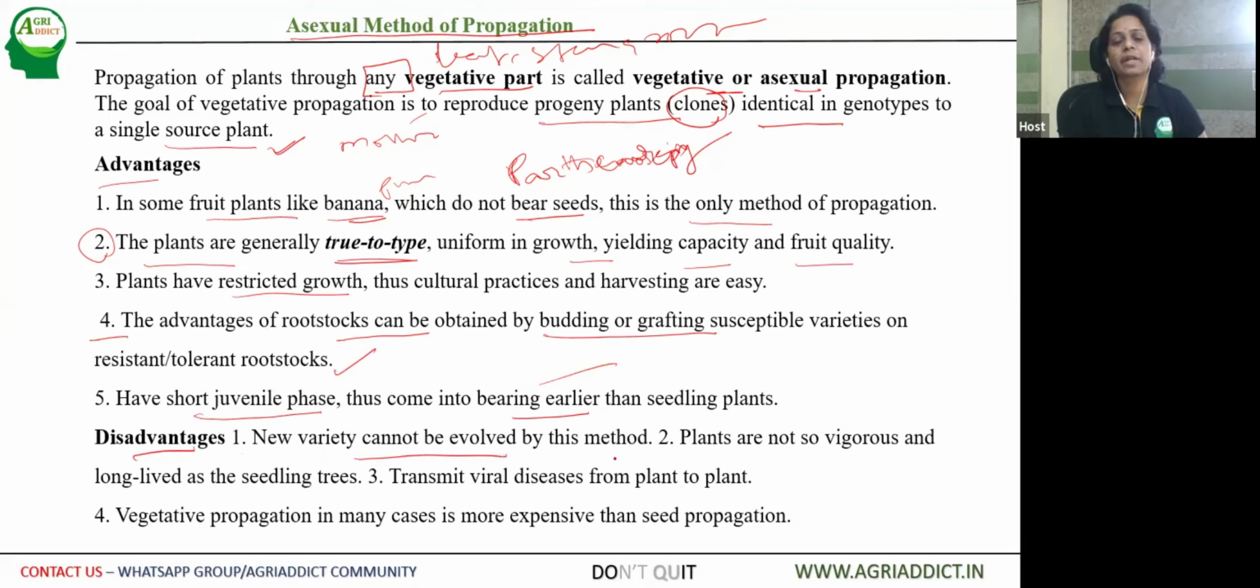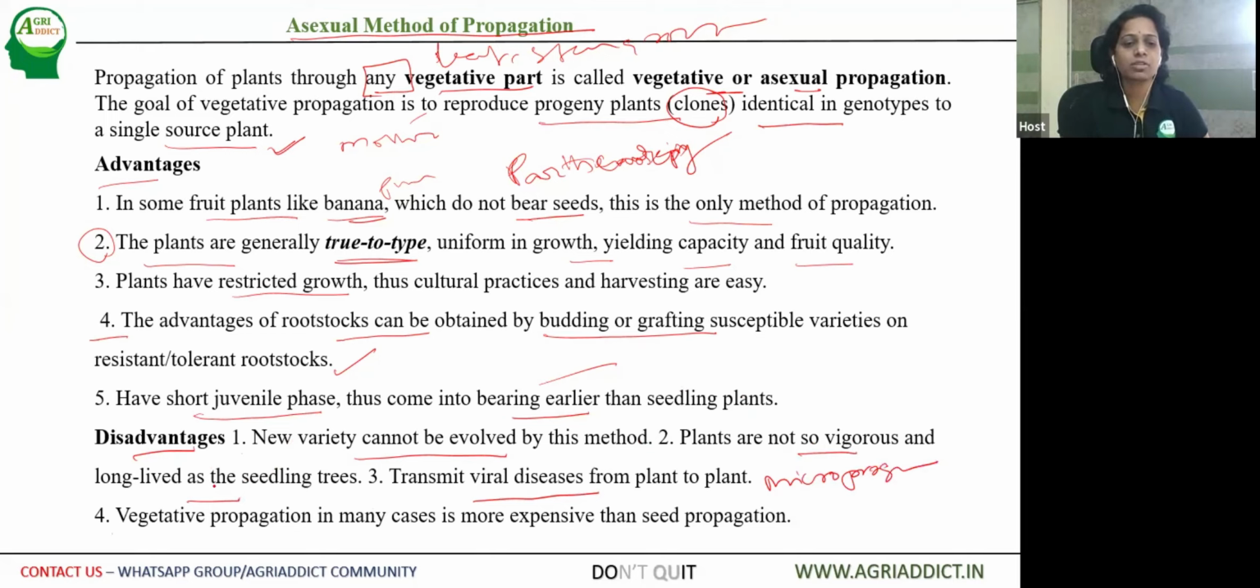Because all the plants obtained from the mother plant are true to type, we cannot obtain hybrids or varieties by this method. It is only possible for commercial cultivation. Then the plants are not so vigorous. They are not long-lived. If they are not so vigorous, they cannot be long-lived. Then they can transmit viral diseases from plant to plant, especially in case of micropropagation. We'll go into details of this in the coming slides.